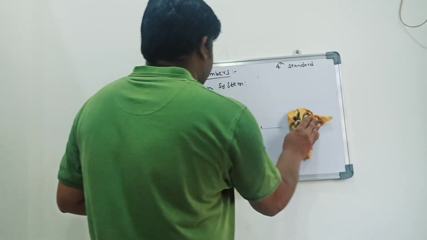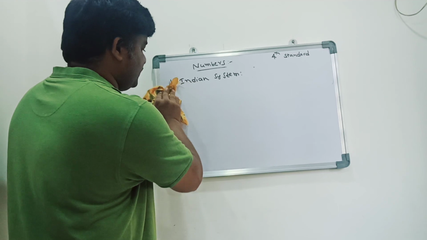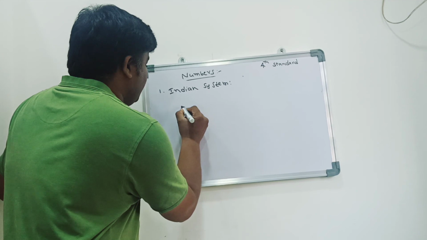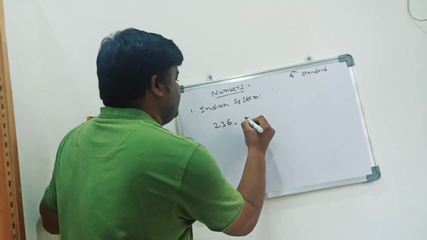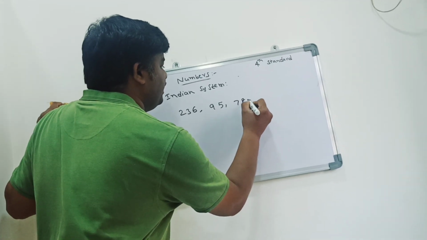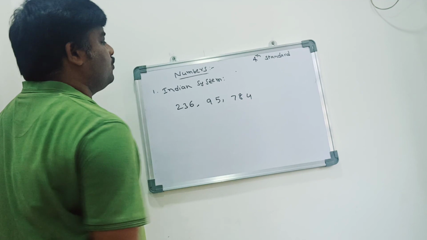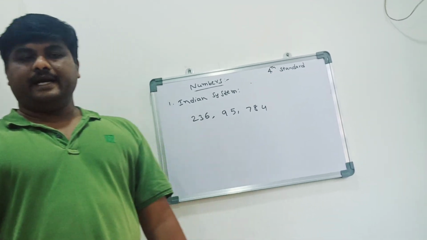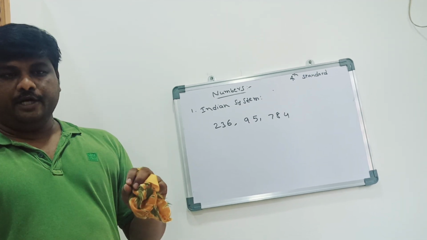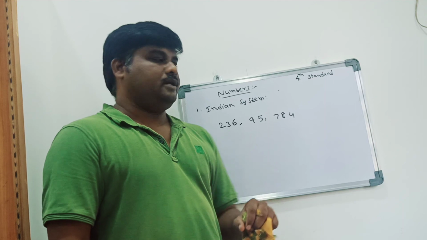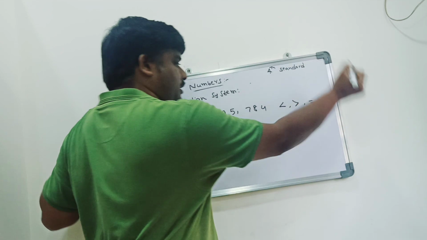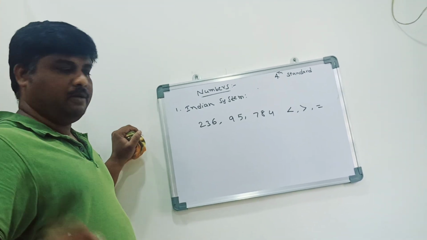Okay. So next, are you clear? Yes. Next question. I am giving you 3 numbers: 236, 95 and 784. Which is the greatest number and which is the smallest number? You need to mention with the symbols, less than, greater than, equal, with these 3 symbols only.